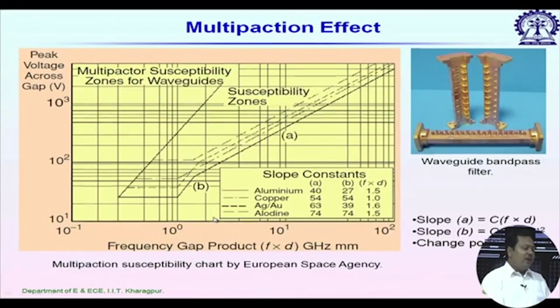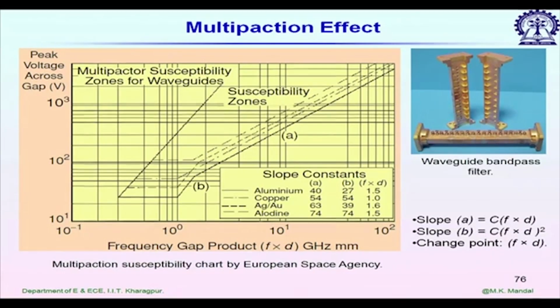Now how do we predict multipaction, or what is the threshold voltage needed for multipaction? It's really difficult to calculate the multipaction threshold voltage, because it depends on many factors. It depends on the type of metal, because the threshold energy needed for secondary emission depends on the type of metal, the surface of the metal, and the presence of any other molecule inside the rectangular waveguide structure. So instead, what people do is use a chart.